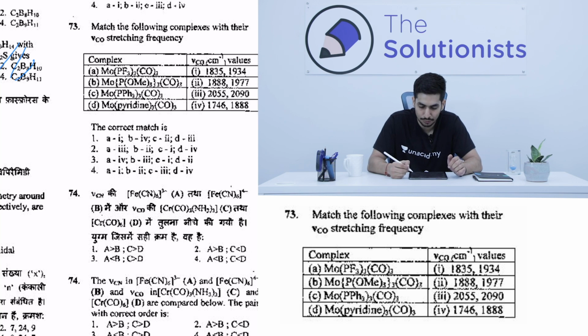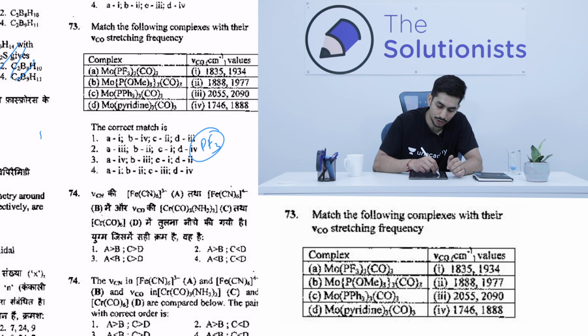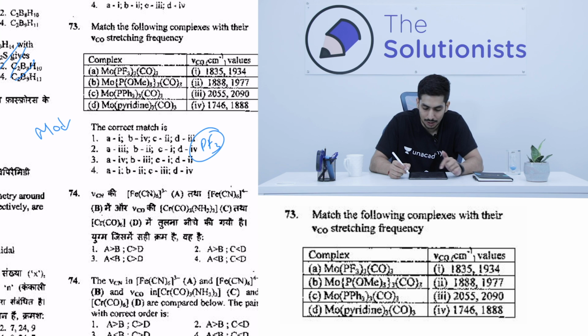Now the next question is match the following complexes with their CO stretching frequencies. All of us know that PF3 is a very good pi acceptor, and because PF3 is a very good pi acceptor, it decreases the electron density on the molybdenum. If the electron density decreases on the molybdenum, then the CO stretching frequency will increase because the CO bond will get stronger, because molybdenum will donate less electrons to the pi anti-bonding of the CO. So the CO bond will get stronger because no electrons are there in the anti-bonding, because of which the stretching frequency will also increase.